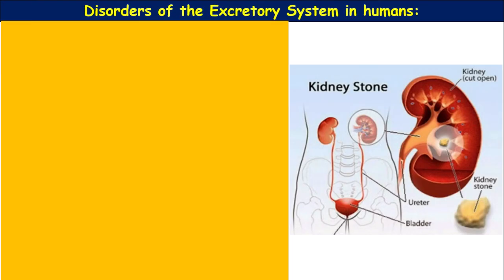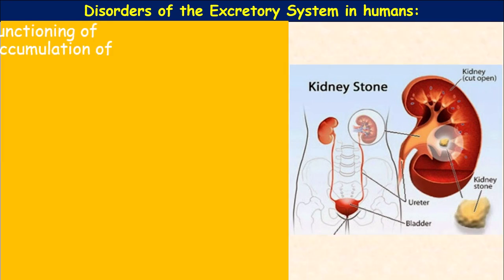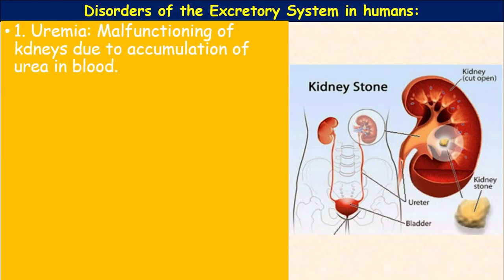So finally, the disorders of the excretory system in humans. First one, uremia. Uremia is the malfunctioning of kidneys due to accumulation of urea in blood. When the nephrons are not functioning properly, urea is accumulated in the blood, which is called uremia.